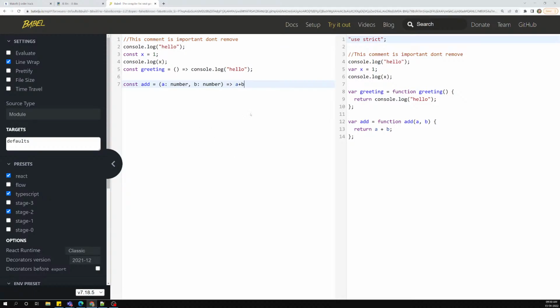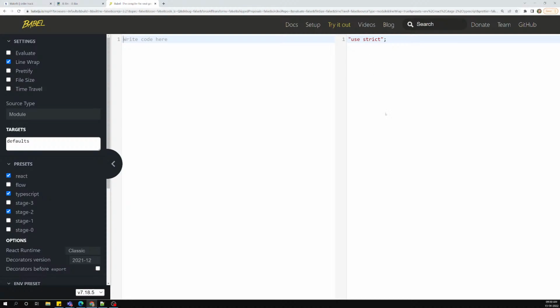I will write the code on the left, and the compiled code will appear on the right. For example, var x = 10. Then I will write function add(a, b), and this is our ES5 code. var c = a + b; return c.